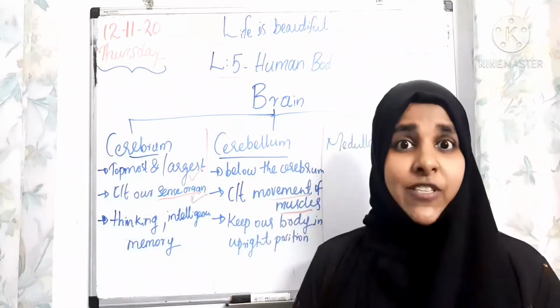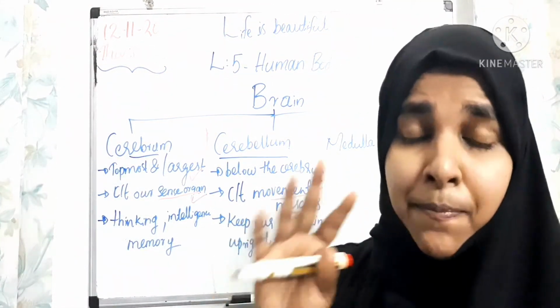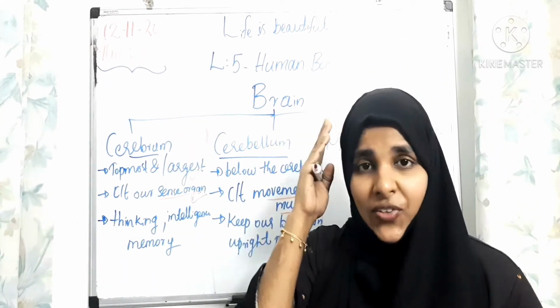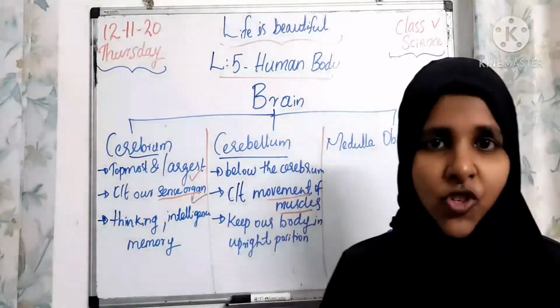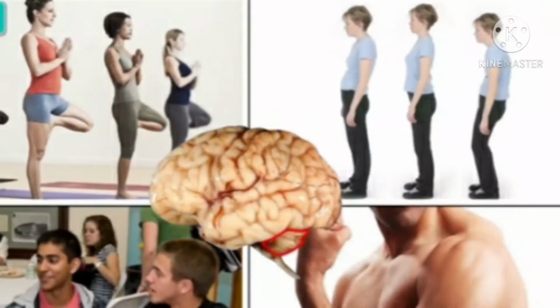And what is the function of the cerebellum? We already learned the cerebrum's function. It helps for thinking, intelligence power like that, right? But what about the cerebellum, children? It keeps our body in an upright position. And it coordinates voluntary movements such as balance, posture, speech and muscle coordination of the body.